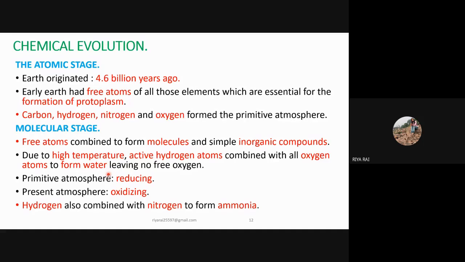Due to this, free oxygen was not present, and the primitive atmosphere became reduced, that is, it did not have free oxygen. But the present atmosphere in which we are living is the oxidizing one, that is, free oxygen is available for us.